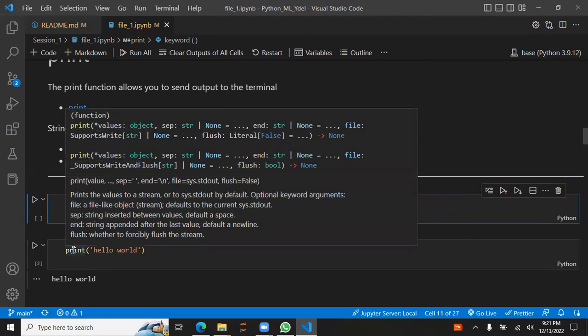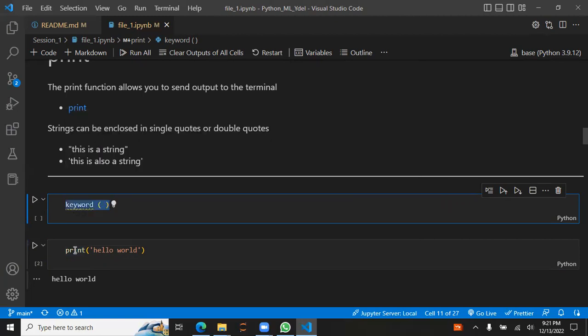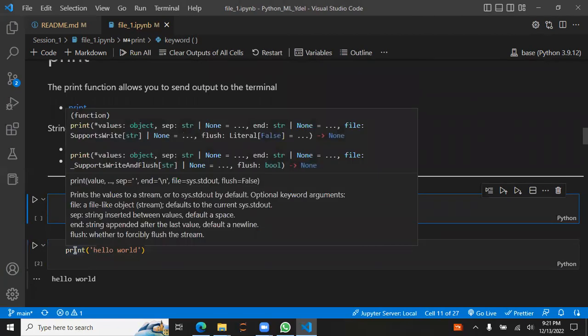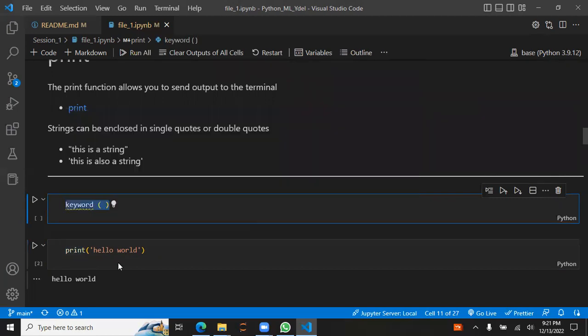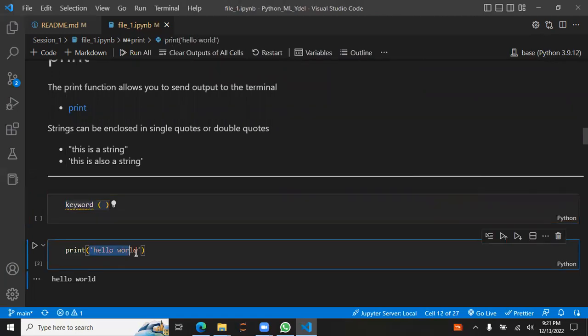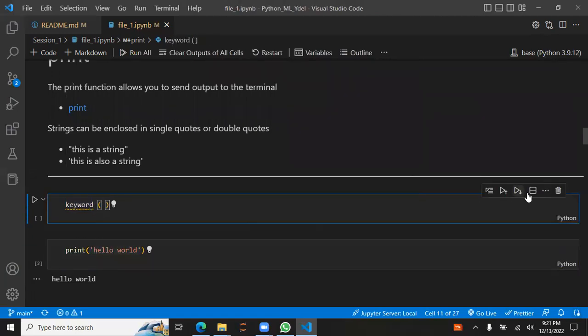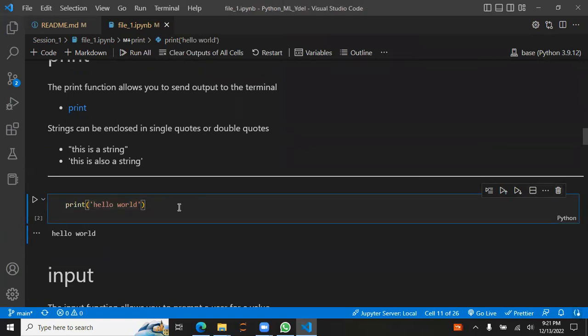If I hover my mouse over this, you could see it's a function. And what it takes, print values, separated by strings or something. It just describes print value stream and so on. Anything you pass inside this function. But yeah, we have a restriction. We can only pass basic data types.